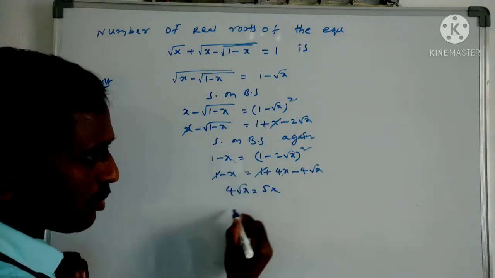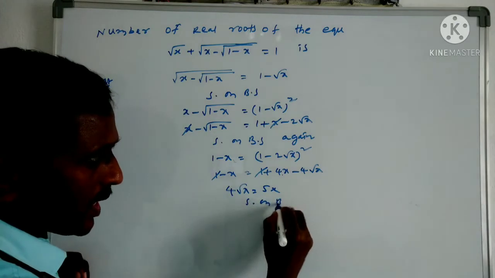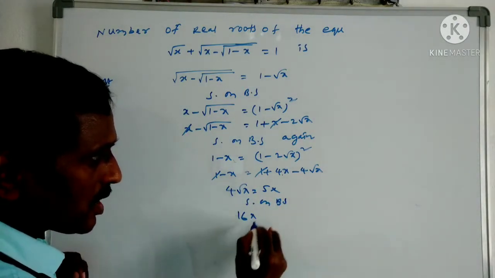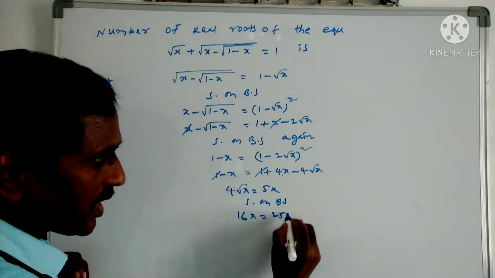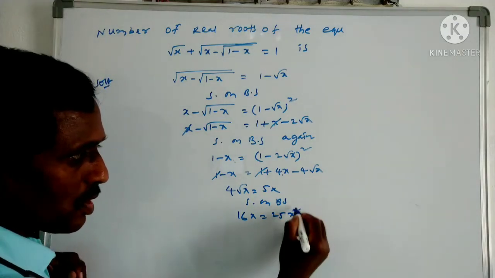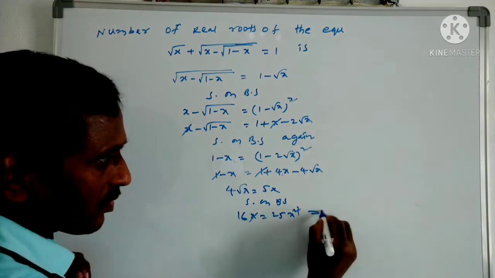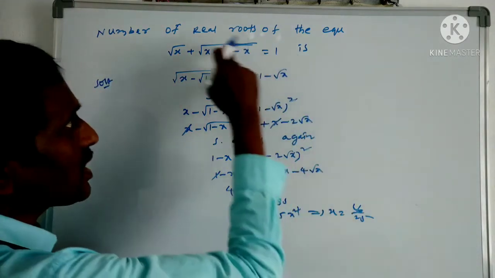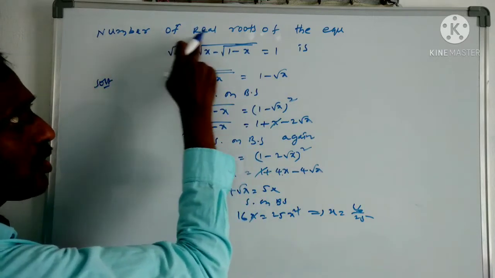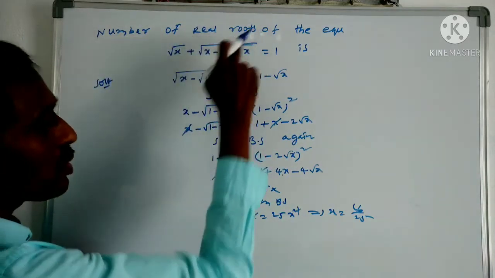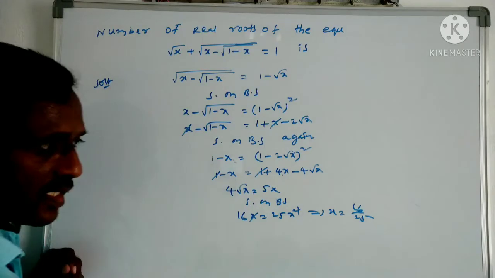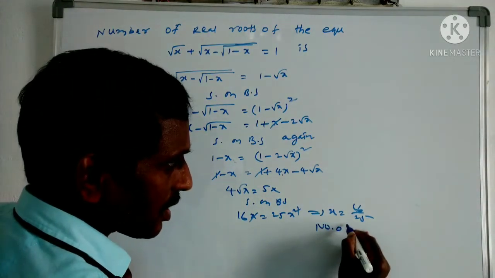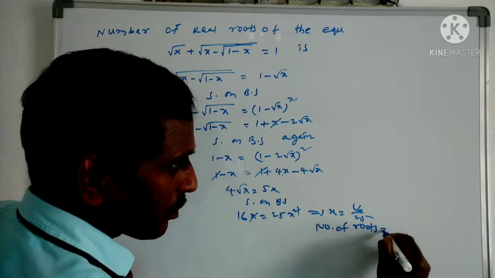Once again squaring on both sides, then it becomes 4 squared, 16, into x, equals 25 into x square. So one x we can cancel. From this, what is the value of x? 16 by 25. But the question is not about the value; we have to find the number of real roots. How many values did we get for x? One only. So the number of roots equals 1, it is the answer.